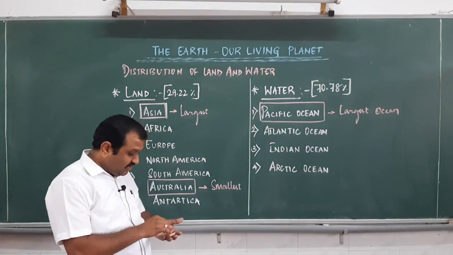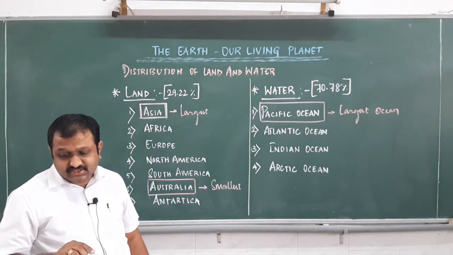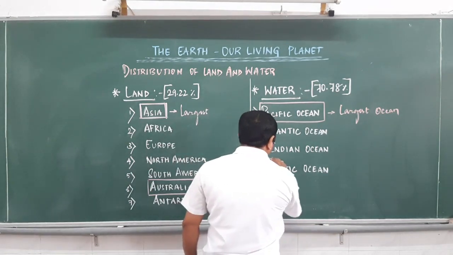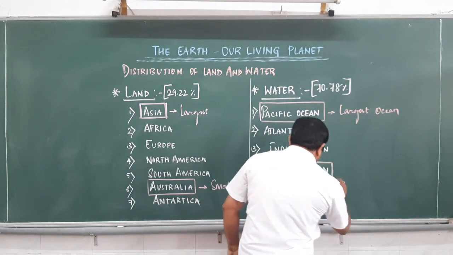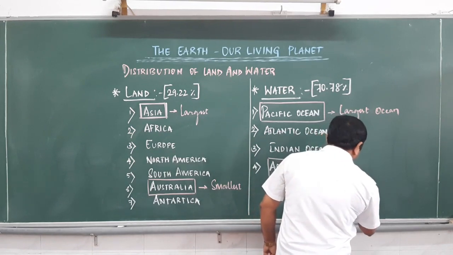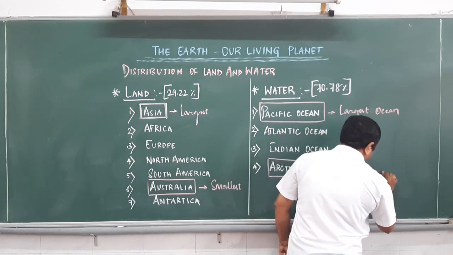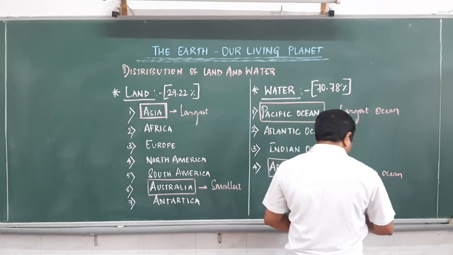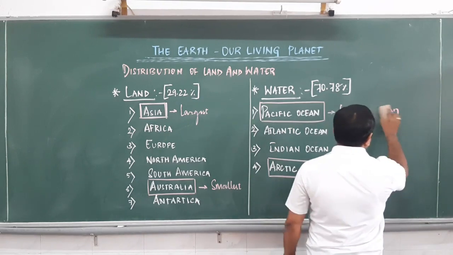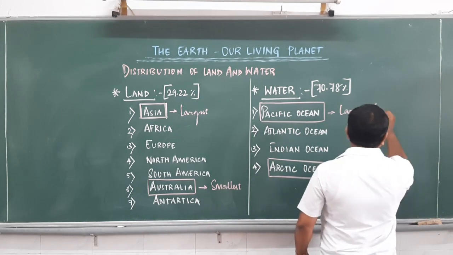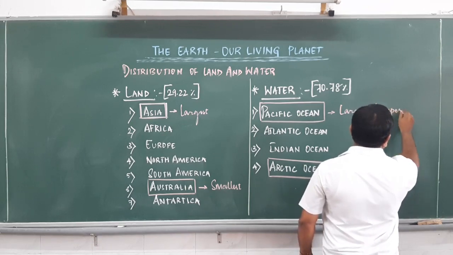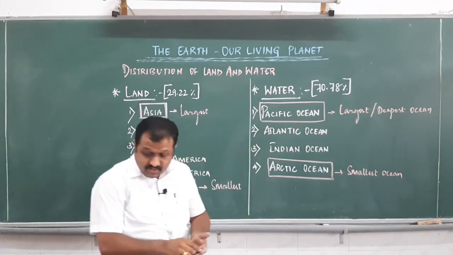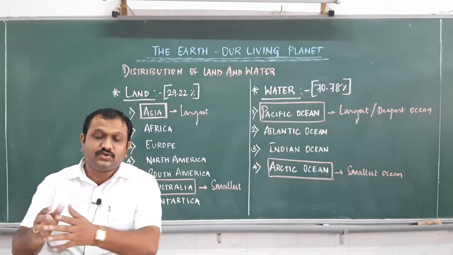Out of these, Pacific Ocean is the largest as well as the deepest ocean. Arctic is the smallest ocean. Largest and deepest ocean. So these are the points to keep in mind.